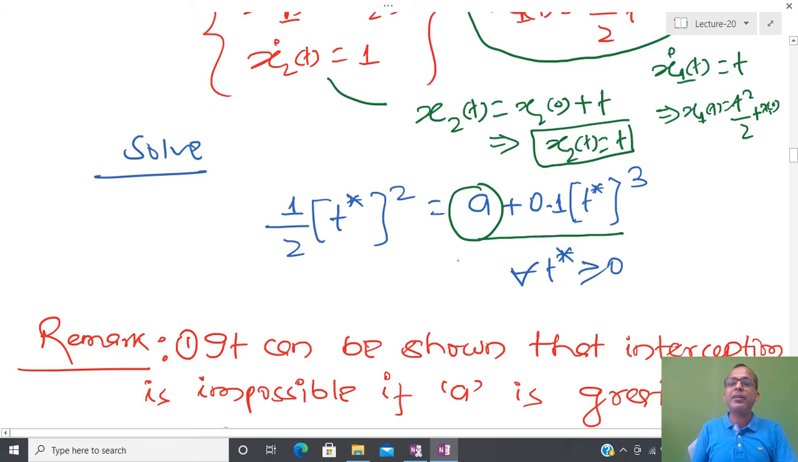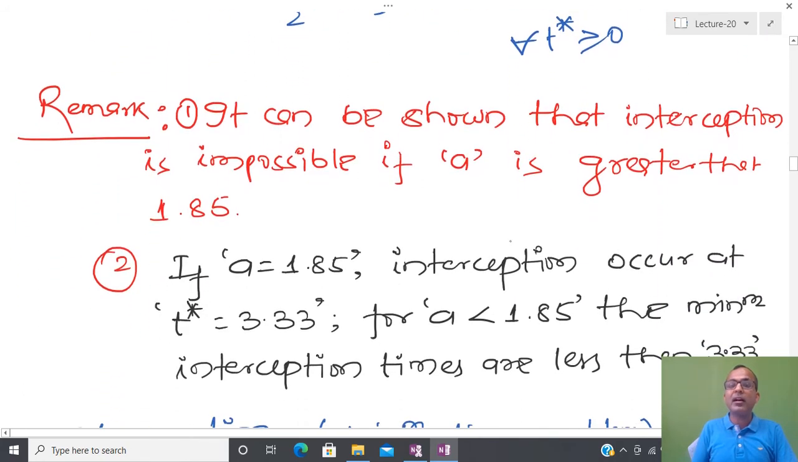Why am I claiming that? Because time is always a positive quantity, so I have to find a positive solution. Due to that reason, there always exists a certain limitation on a, and it is possible to show that interception is possible provided that a is greater than this particular value, 1.85. This means that for interception, t should be positive. So if I select a greater than 1.85, then only can I tell that interception is possible.